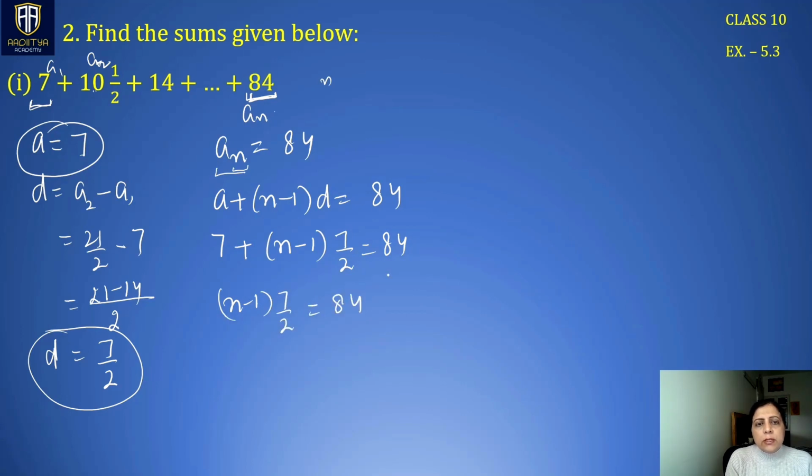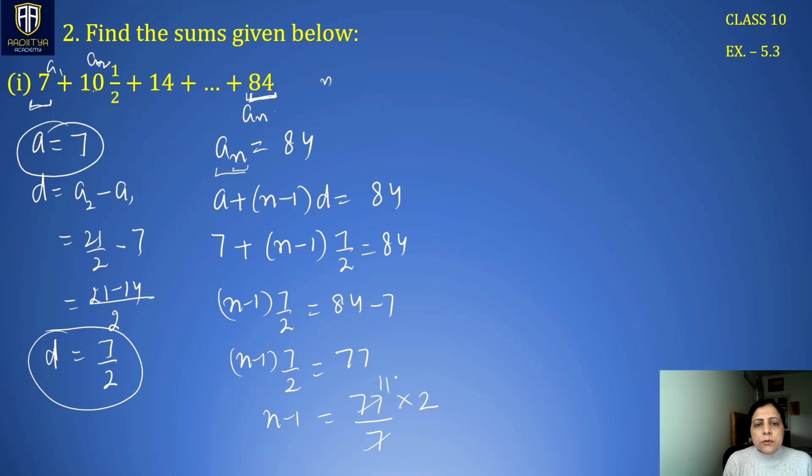Bring this 7 to right hand side, it comes in subtraction. So n minus 1 multiplied by 7 by 2, we have 77. N minus 1 is kept here. This 7 is in multiplication on the left hand side, comes into division on right hand side. 2 is in division, it comes into multiplication on RHS.